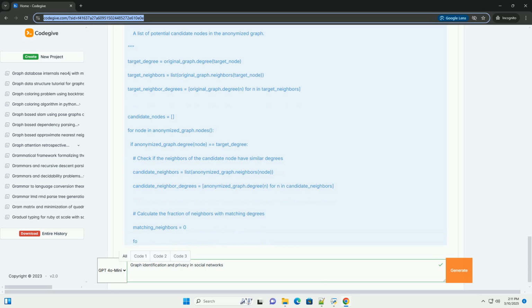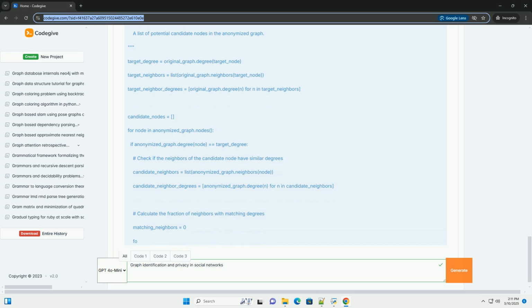Federated learning on graphs. A decentralized learning approach where models are trained on data distributed across multiple devices or organizations without sharing the raw data. This is a promising approach for privacy-preserving graph analysis. Adversarial machine learning for graphs. Developing machine learning models that are robust against adversarial attacks, including attacks that aim to infer private information.